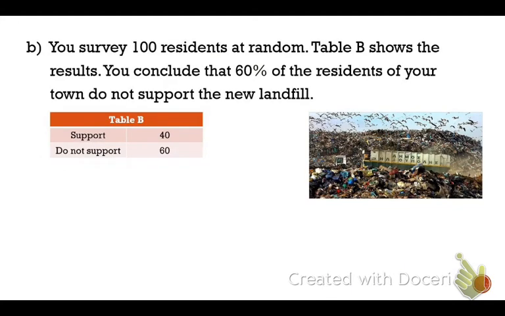All right, next example, problem B. Wait, can you go back? You survey 100 residents at random. Table B here shows the results. You conclude that 60% of the residents of your town do not support the landfill.